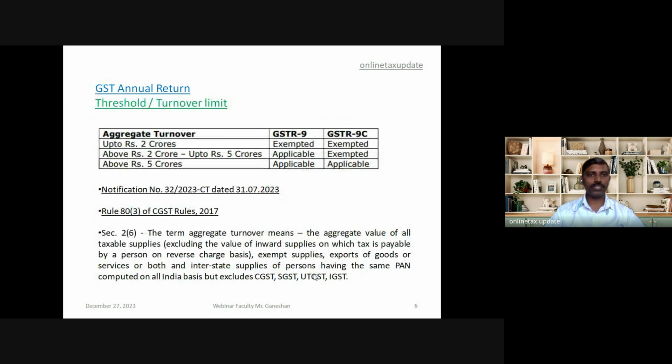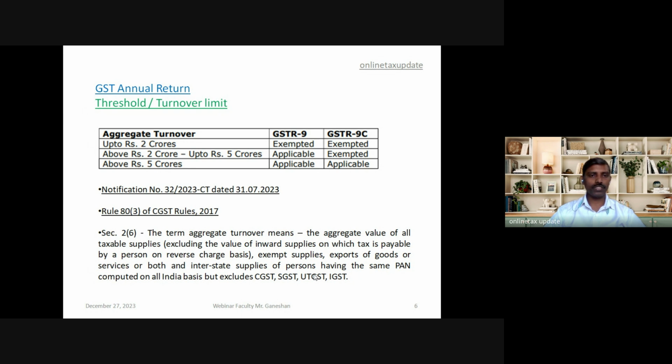To sum up, the threshold limits are like this. If the aggregate turnover is up to 2 crore, then 9 and 9C are both exempted. If the turnover is more than 2 crore and up to 5 crore, then 9 is applicable and 9C is exempted. If the turnover is above 5 crore, both 9 and 9C are applicable. A reference to Notification 32 is given, and Rule 80, Sub-Rule 3.